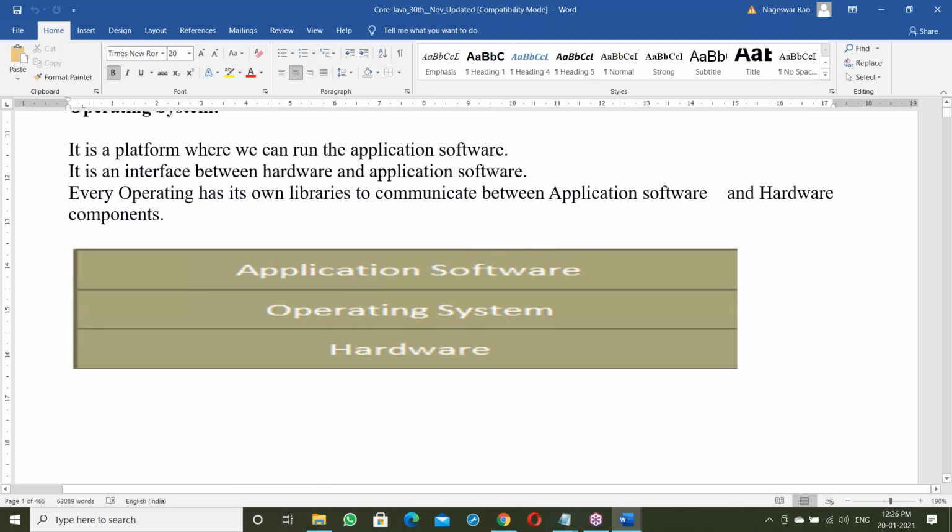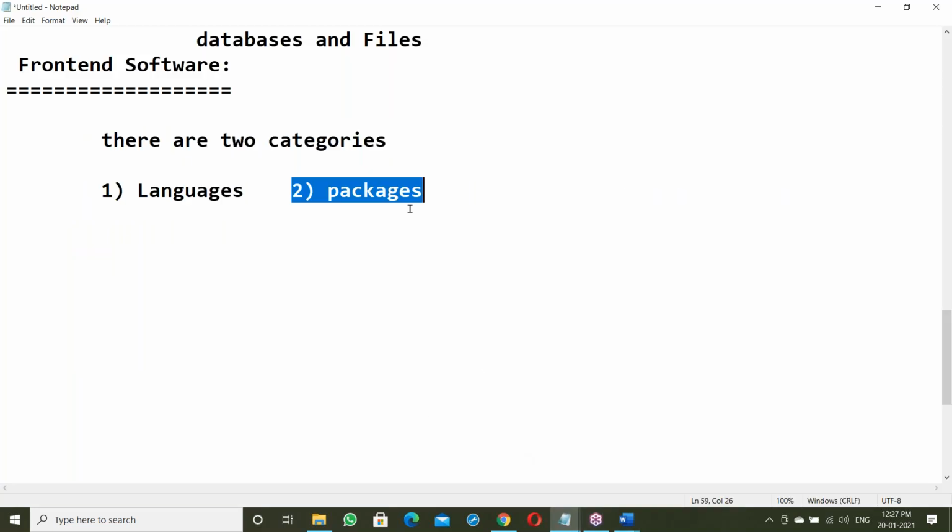Readily available. Using these options, you can prepare documents. No programming is required here. These are predefined, ready-made options, and you can prepare documents with them. So this is called a package. A package is a ready-made one, ready to use.